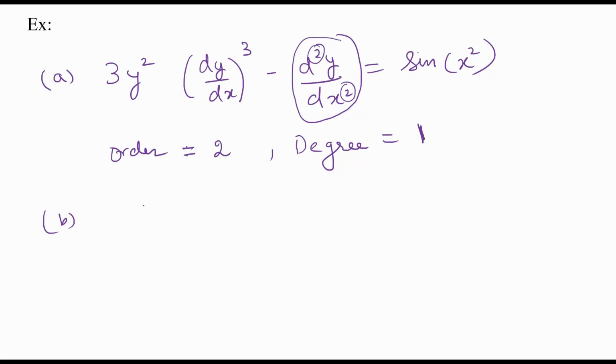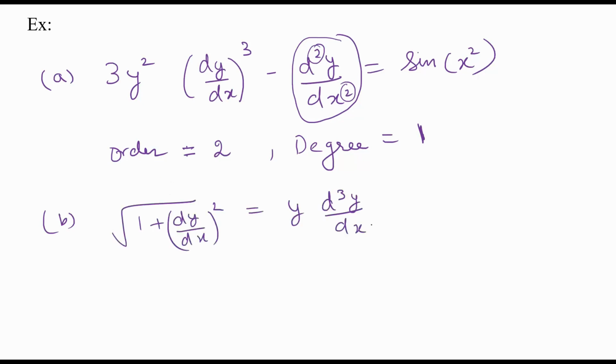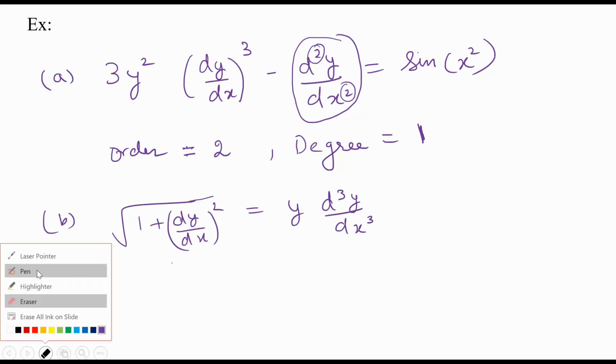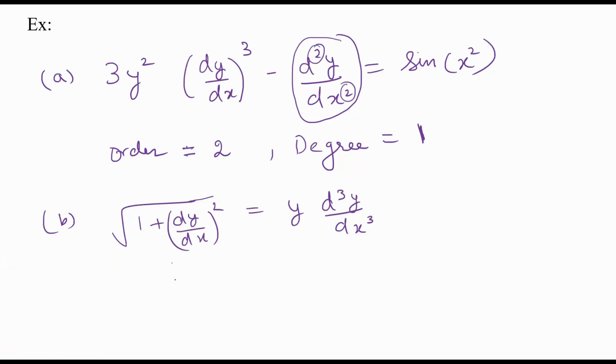If I ask you what is the degree of this? Now here you can see that the derivative has some fractional power. So we first have to reduce it to a form where the derivatives are free from the fractional power. So what we can do is square. Squaring both sides, what will we get?